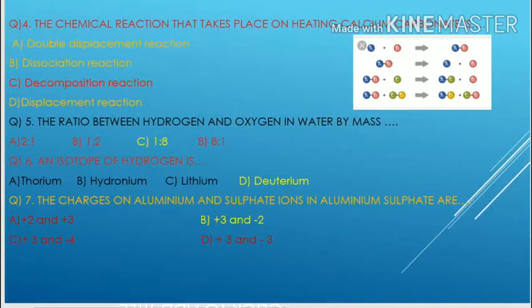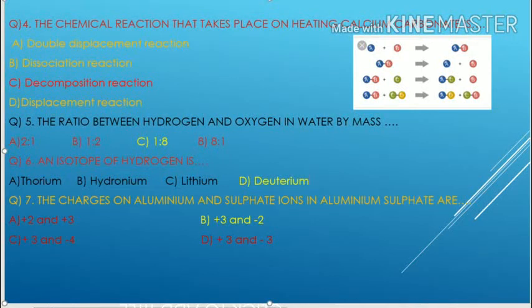And the next question, number 6, isotopes of hydrogen is. We have already discussed isotopes: the elements having the same atomic number but different mass number are called isotopes. And hydrogen has 3 isotopes, that is protium, deuterium and tritium. Here the options given are thorium, hydronium, lithium and deuterium. So deuterium is the right answer.